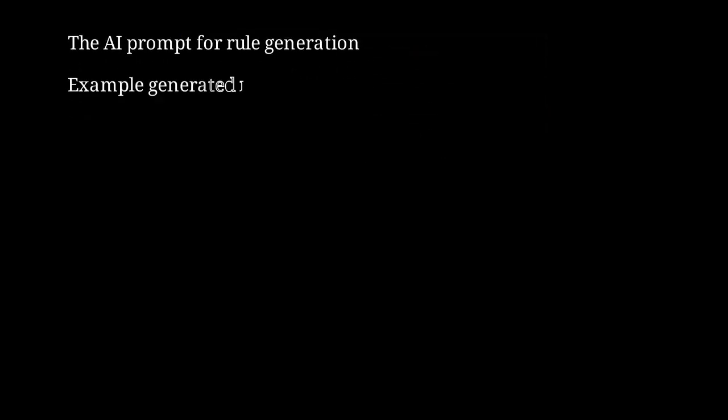For our deployment failure, the AI generates this rule. Before any production deployment, run automated load tests simulating 200% of peak observed traffic for a minimum of 30 minutes. Deployment is blocked if connection pool utilization exceeds 70% during testing.